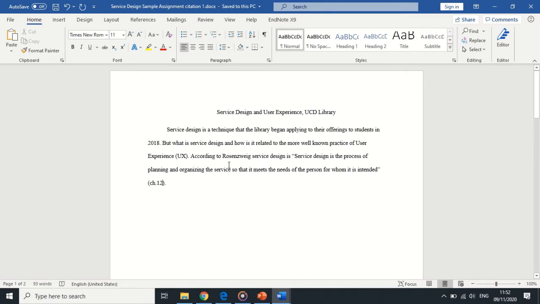Including the author's name and the chapter number is what's known as an in-text citation. An in-text citation is when you acknowledge the sources you use within the body of your assignment. In-text citations are sometimes known as citations and should be included along with the reference in the works cited section when you include a person's ideas, direct quotations, images, tables, or anything else in your own work.